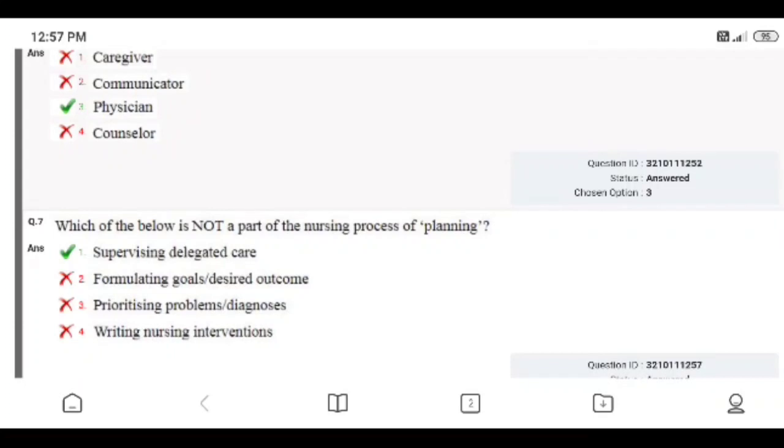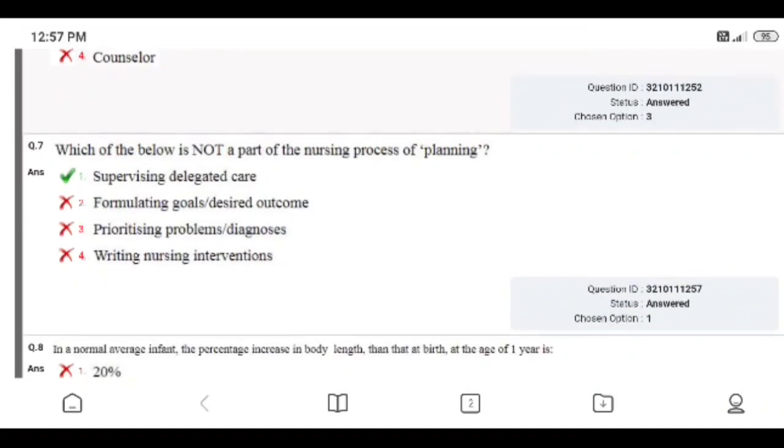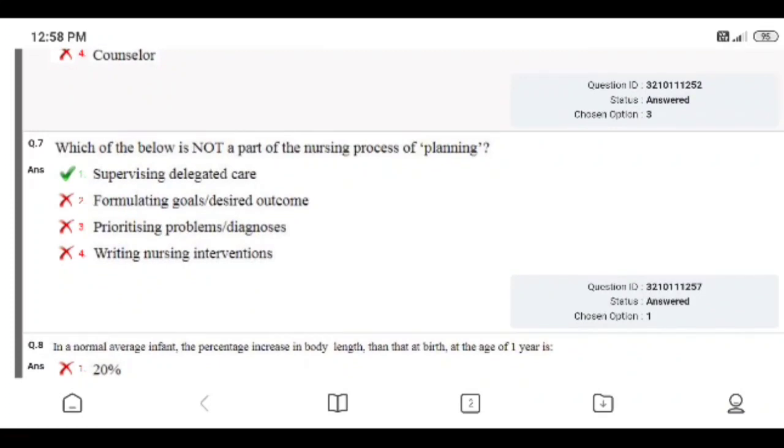Question number 7, which of the below is not a part of the nursing process of planning? Options: supervising delegated care, formulating goals or desired outcome, prioritizing problems or diagnosis, writing nursing interventions. Right answer is 1. I answered correctly.